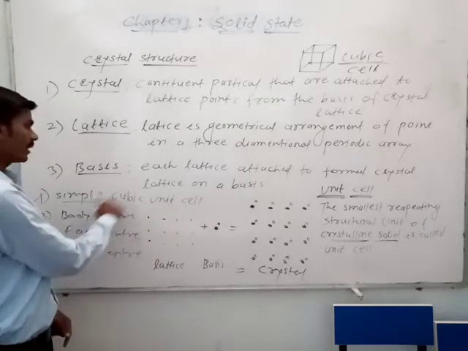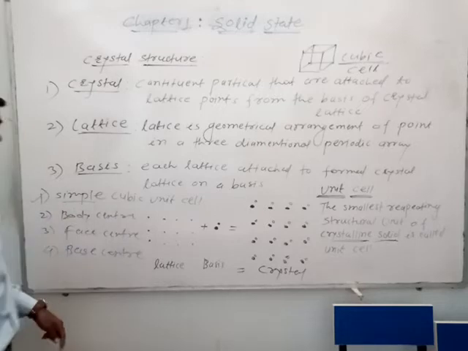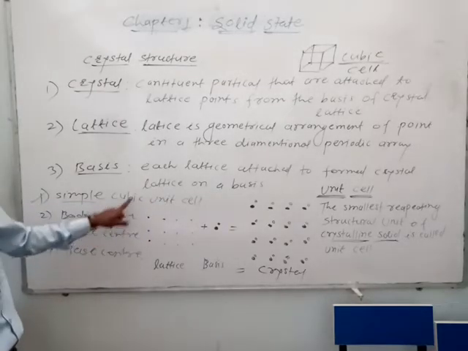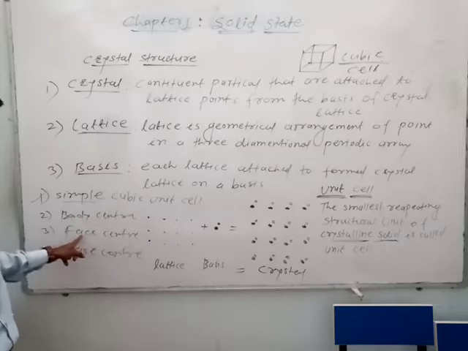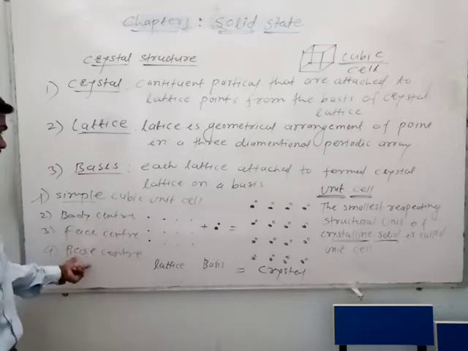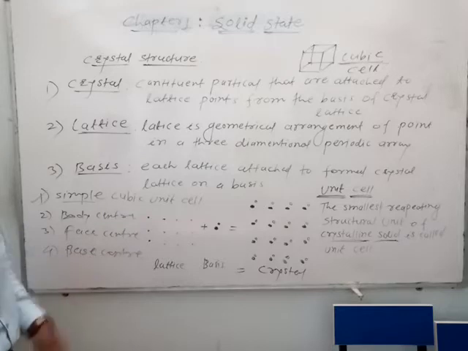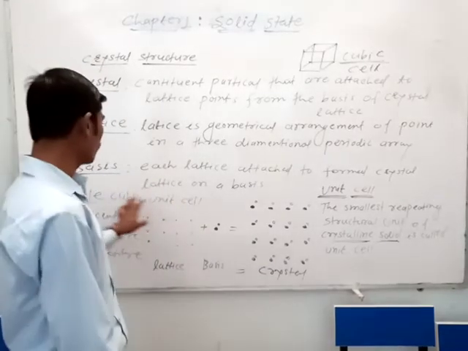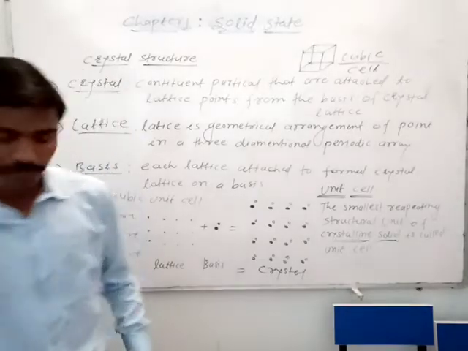There are four types of unit cell. Number one is the simple cubic unit cell, second is the body center unit cell, third is the face center unit cell, and fourth is the base center unit cell. First, we discuss the simple cubic unit cell.